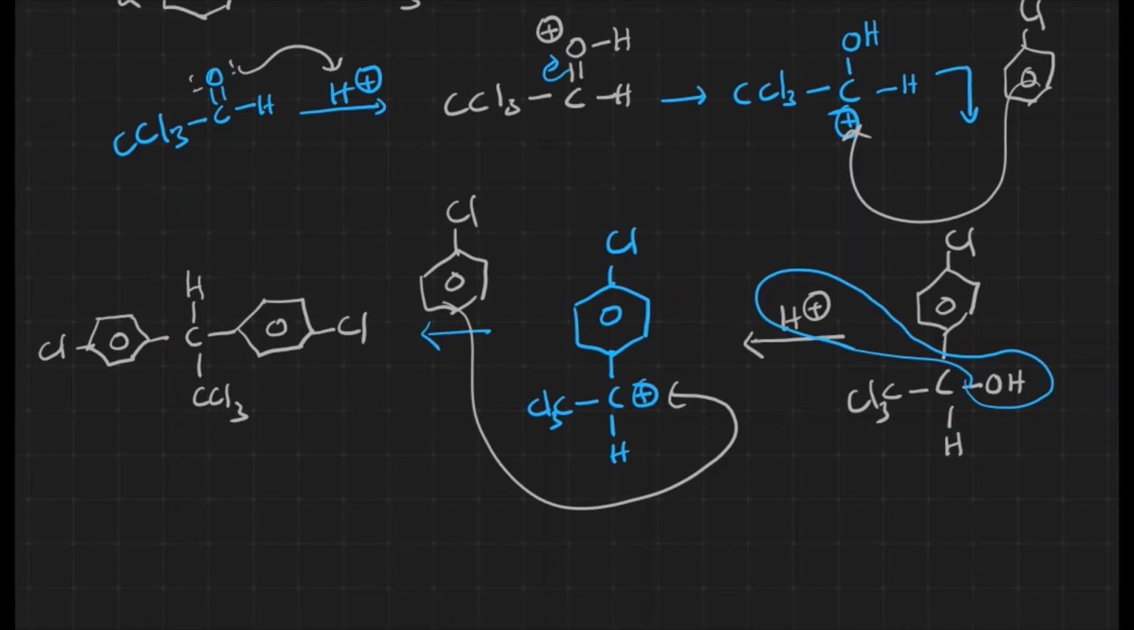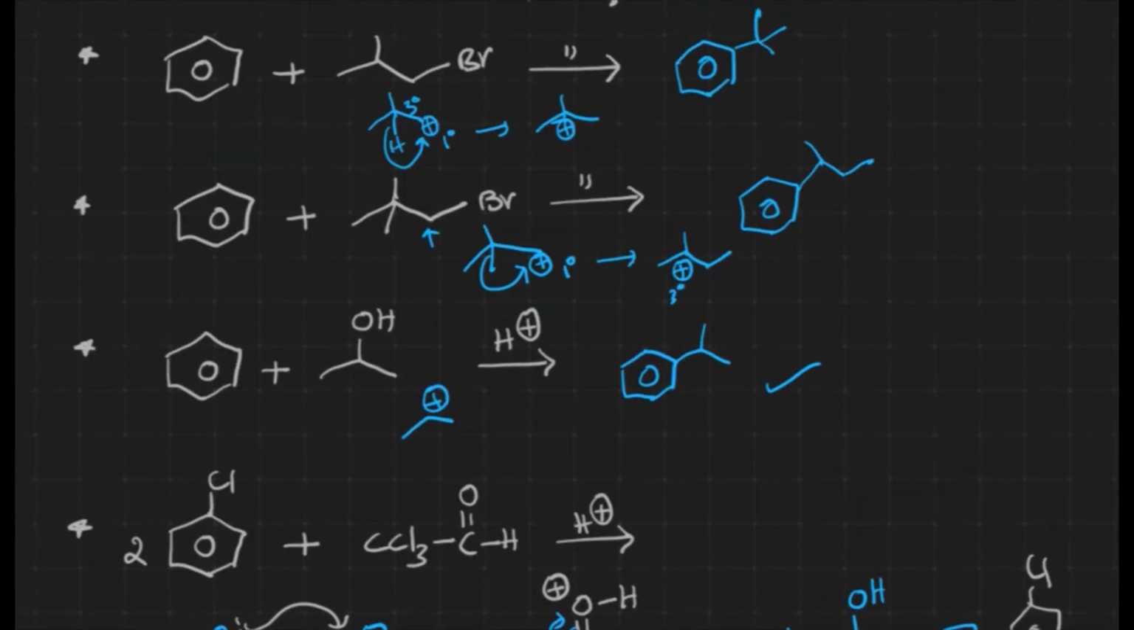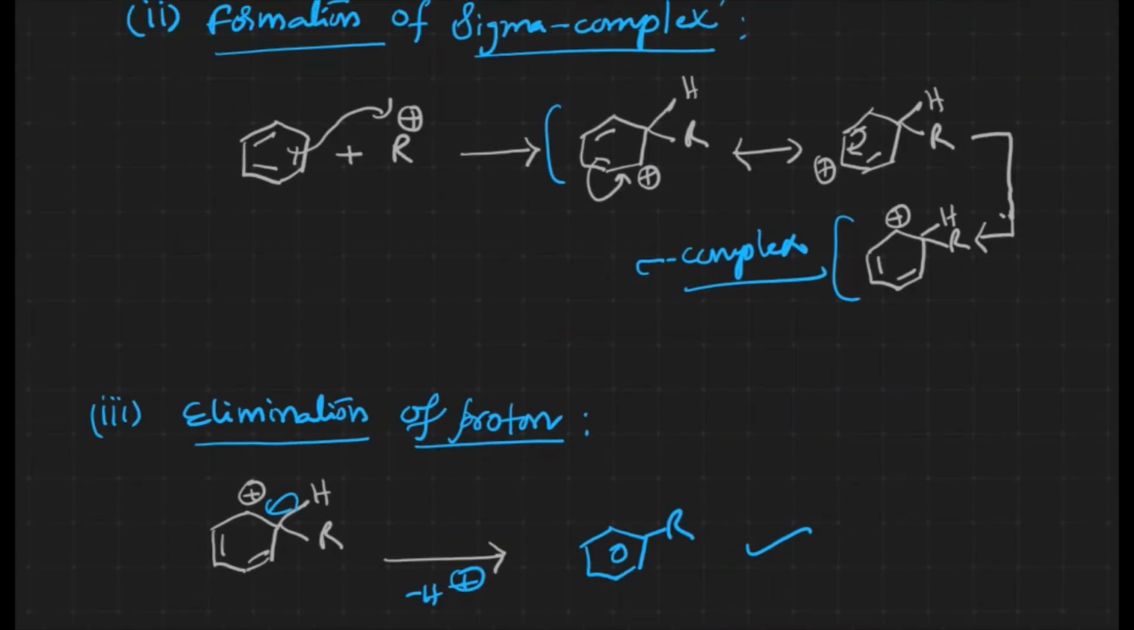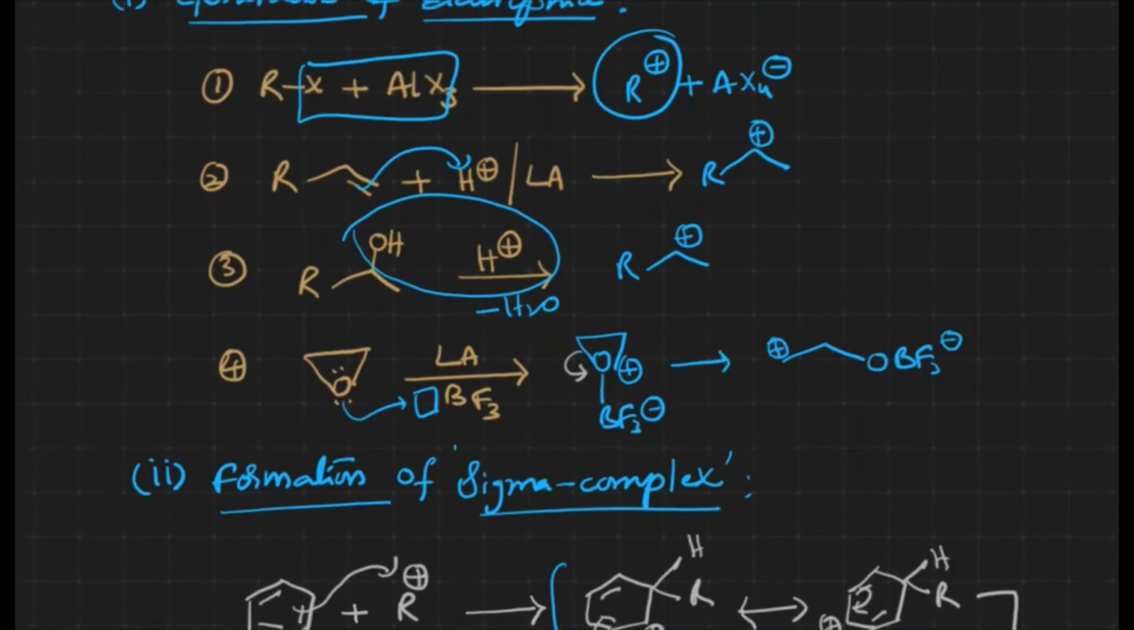This product is known as DDT, diphenyl dichloro trichloroethane. Diphenyl groups, and trichloro, and ethane, which has 2 carbons. That's the name for this particular compound. That's how the normal alkylation reaction takes place in general. This is how all the reactions and the mechanisms take place.